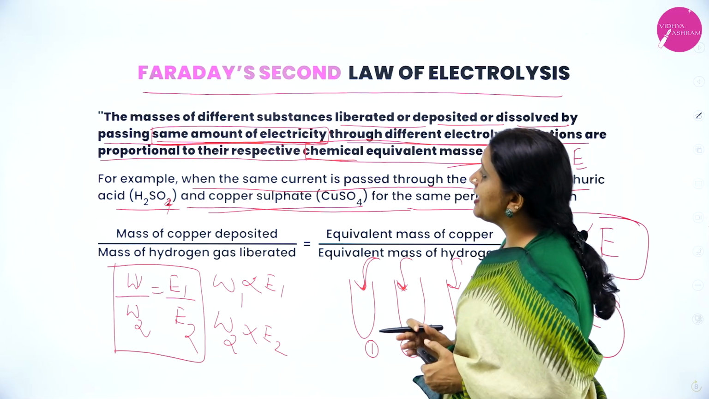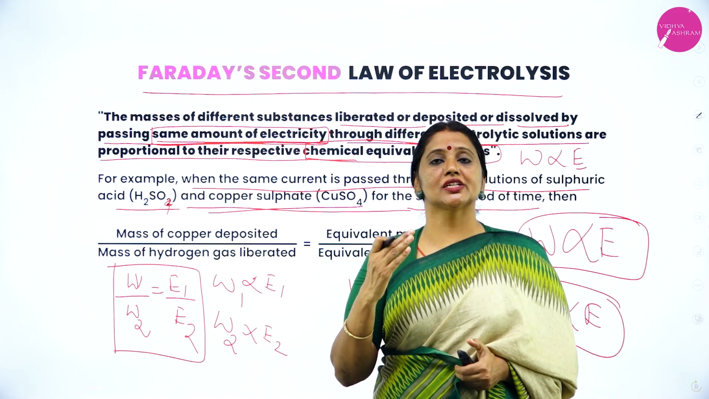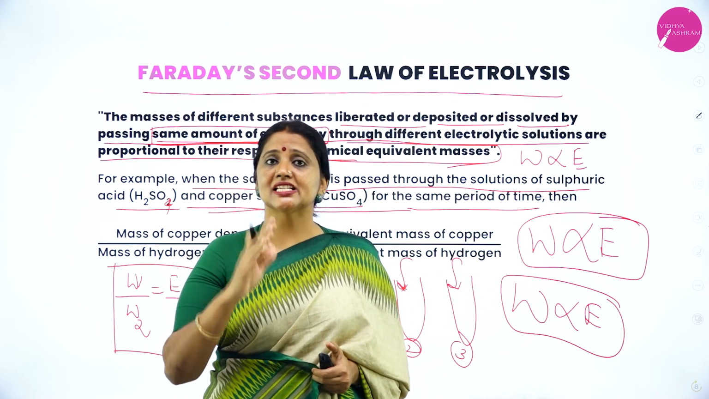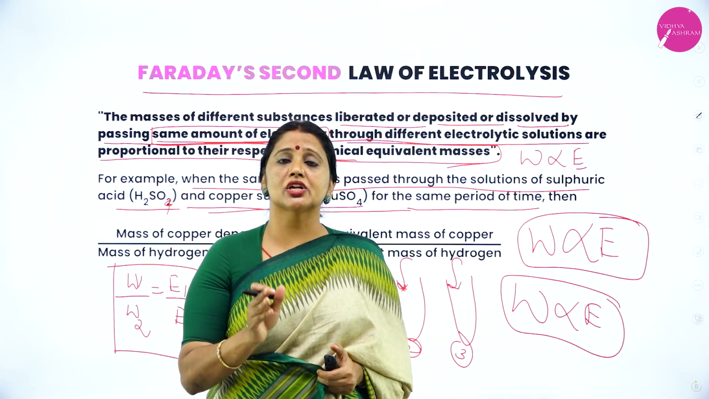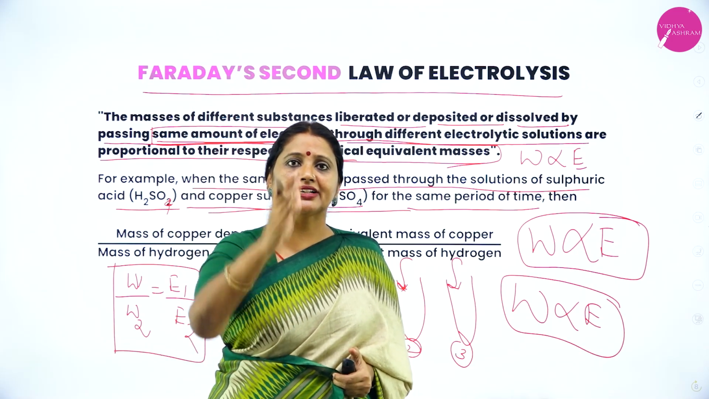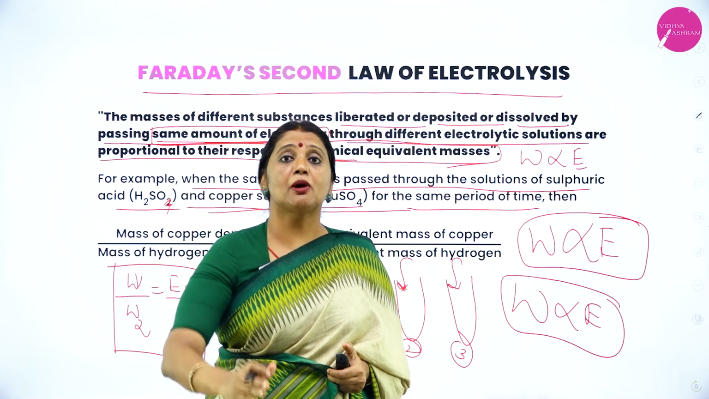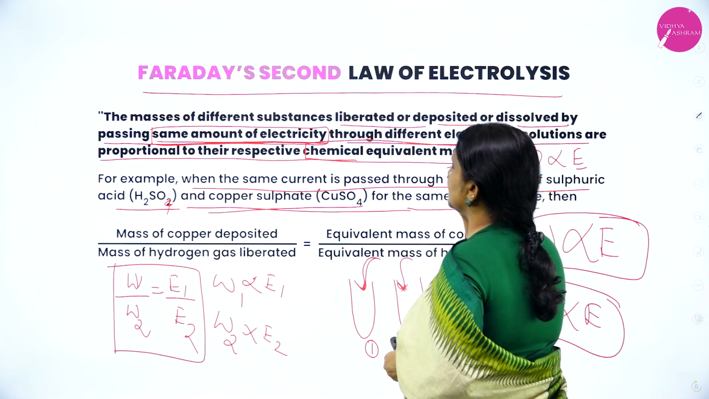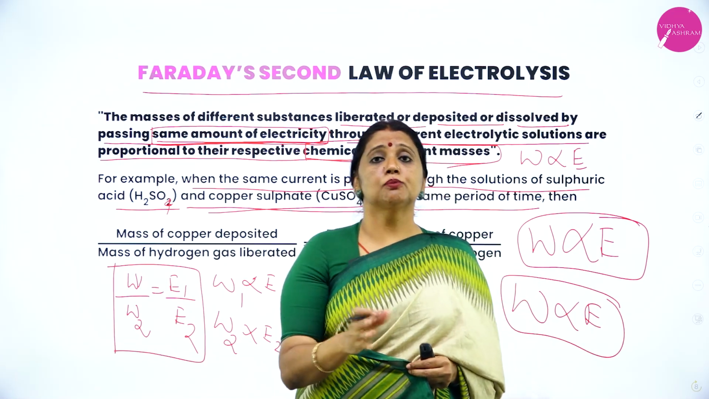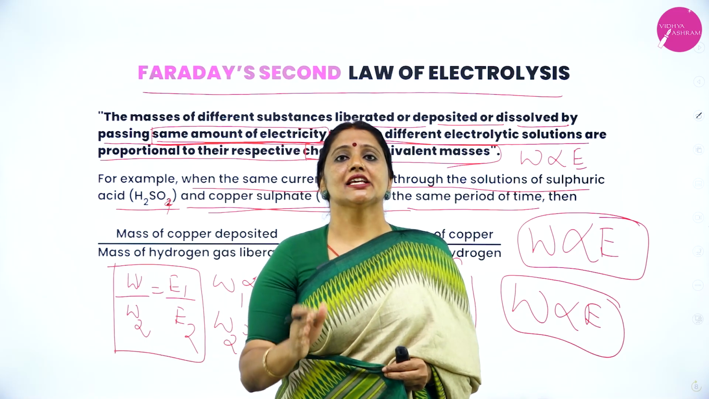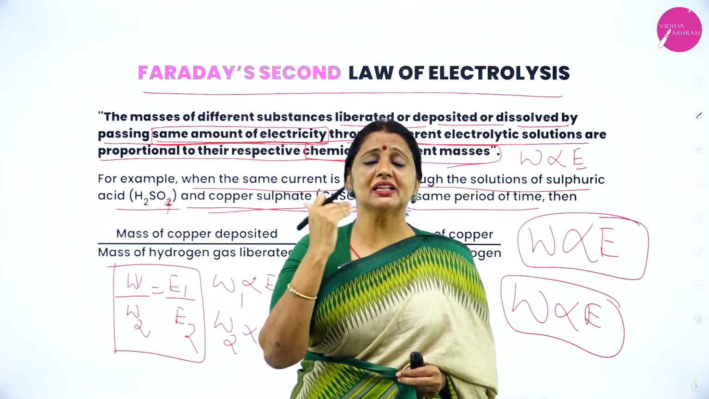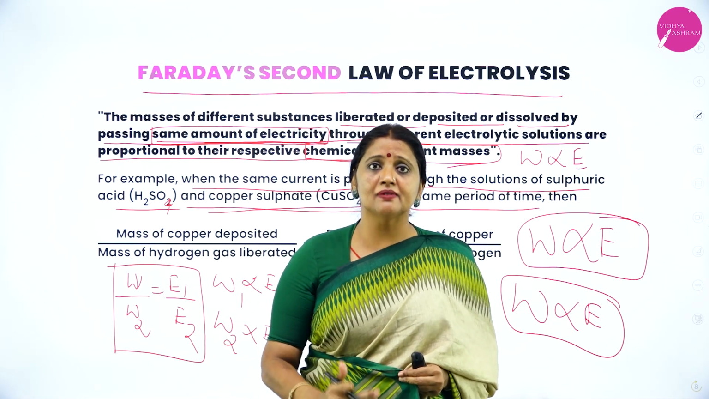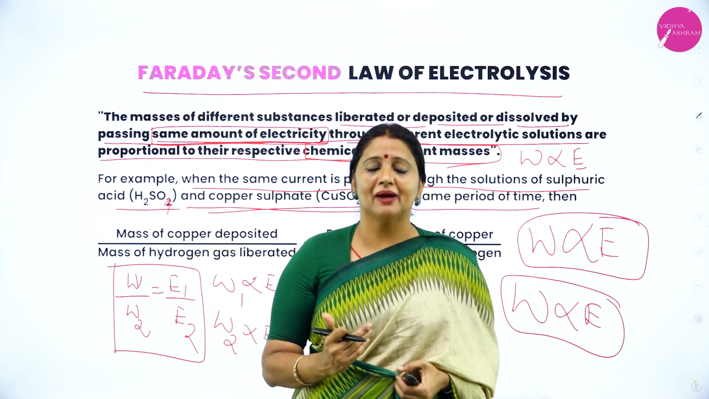Therefore, what was the statement of Faraday's second law of electrolysis? It states that when the same amount of electricity is passed through different electrolyte solutions, the amount of substance which gets liberated, dissolved or deposited is directly proportional to chemical equivalent mass, that is W is directly proportional to E. For two substances, the mathematical form is W1 divided by E1 is equal to W2 divided by E2.